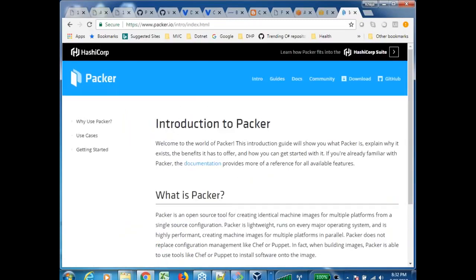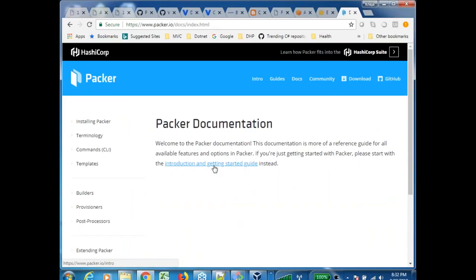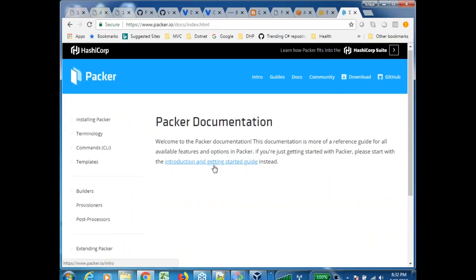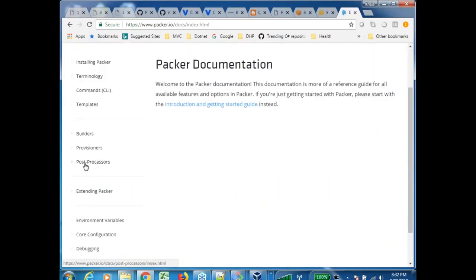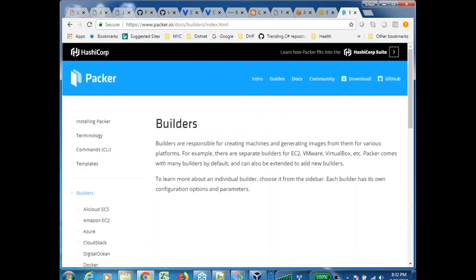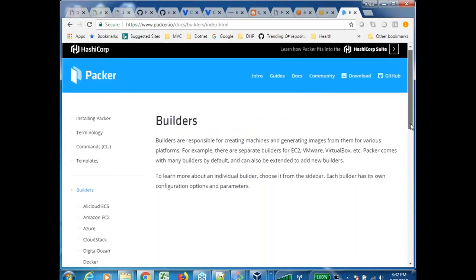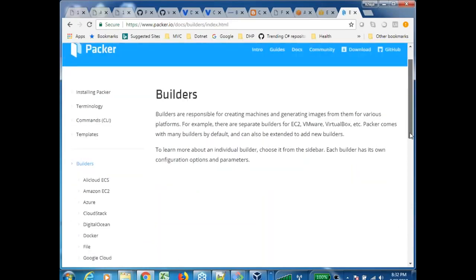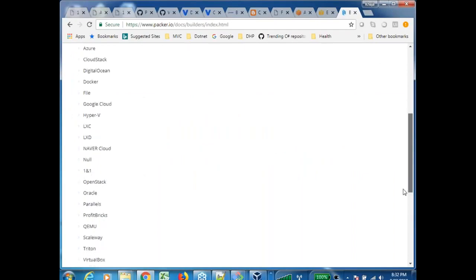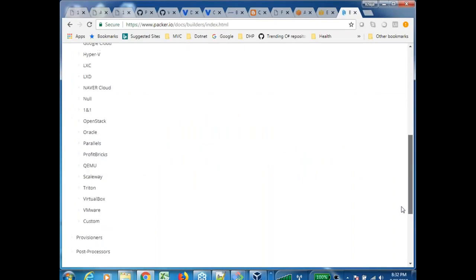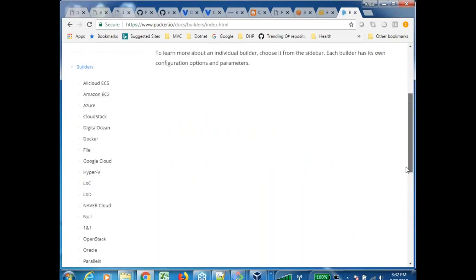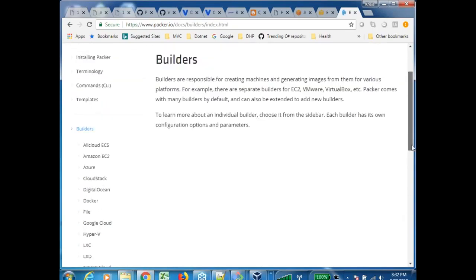Right. So this is Packer. Let me get into the documentation. In the documentation, I'm not worried about post-processors yet, but let me look at builders. Okay. So you have Alibaba Cloud, you have Amazon EC2, you have many different things. You don't have Linode over here. Okay, fine. So these are all the different builders which you can use.